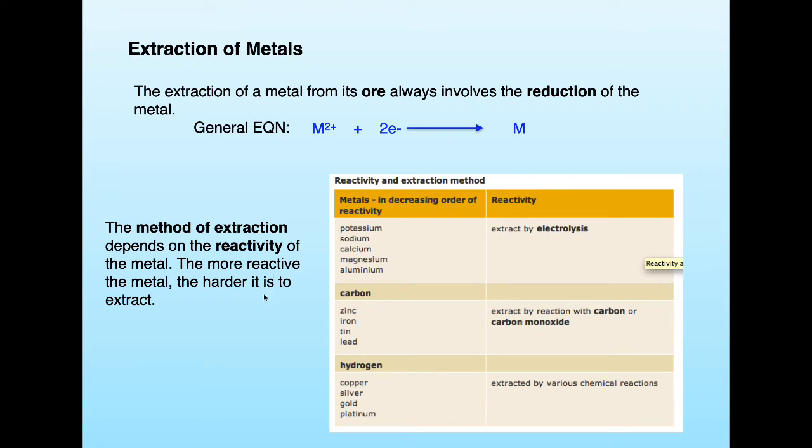So obviously these metals didn't really exist in abundance until we had lots of electricity to be able to produce them. They're still quite expensive because making them using electricity is an expensive process. Underneath carbon in the reactivity series, they can be extracted by carbon or carbon monoxide. They're reduced by carbon and carbon monoxide. So carbon and carbon monoxide are reducing agents. And at the bottom, they're going to be extracted quite easily by chemical reactions, or they're found in their native form.